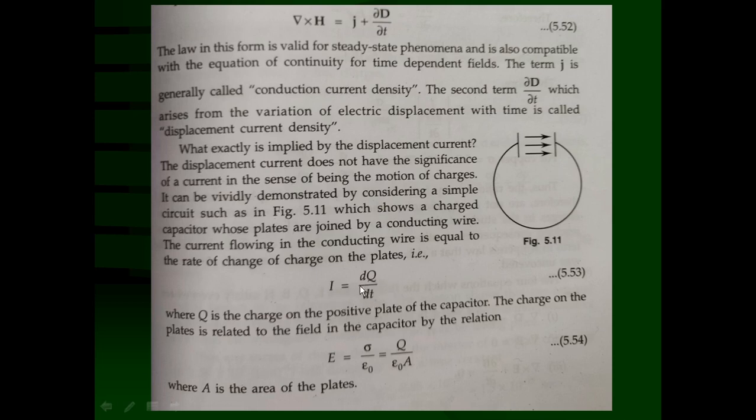So, I is equal to dq upon dt, where q is the charge on a positive plate of the capacitor. The charge on a plate is related to the field in the capacitor by this equation. I told you E is equal to sigma, which is surface charge density, upon epsilon 0, because between the plates there is air or vacuum, so the permittivity of vacuum is 8.85 into 10 raised to minus 12. Epsilon 0 is placed over here. Sigma is equal to Q upon A, which can be substituted here. So, E is equal to Q upon epsilon 0 A, where A is the area of the plate.